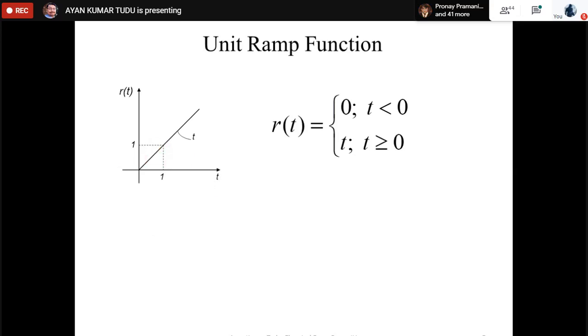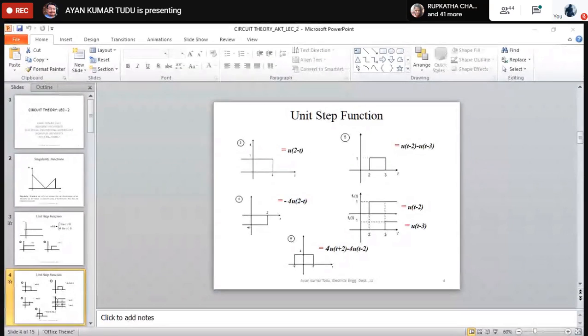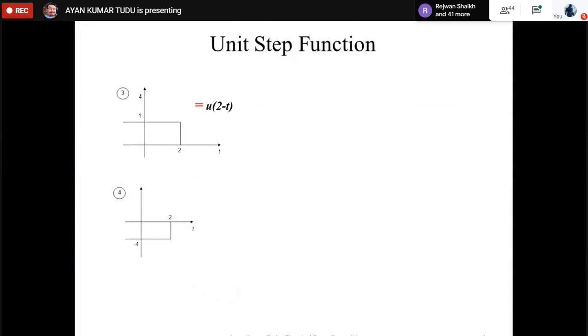Okay, somebody is trying to enter. Okay, so we have completed this one.